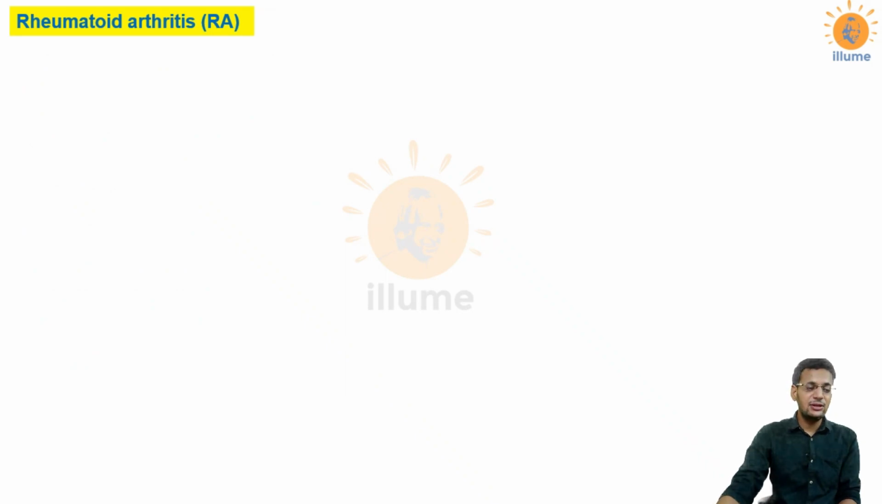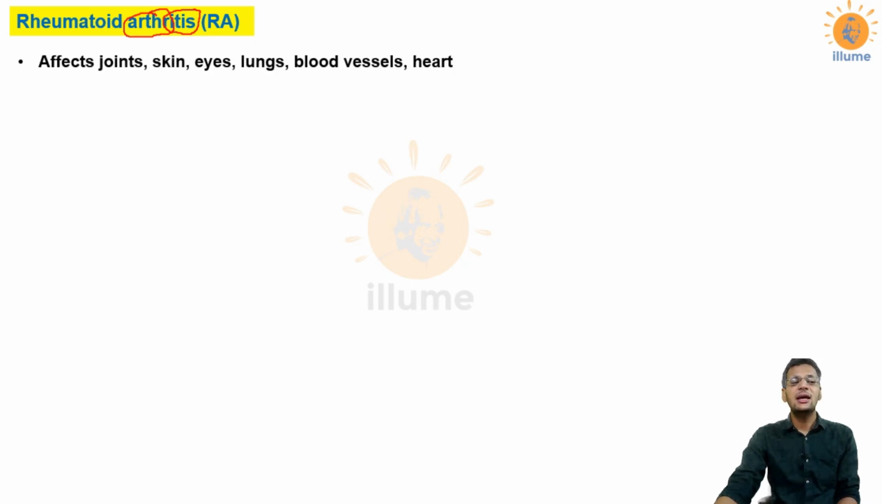Now if I split the word arthritis, what would that signify? Arthro means a joint, and what is itis? Wherever you see this word itis, it represents inflammation. So arthritis is inflammation of joints. Basically joints are involved in rheumatoid arthritis, but other than the joints, it can even affect your skin, eyes, lungs, blood vessels and heart.